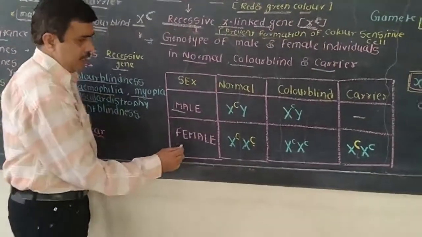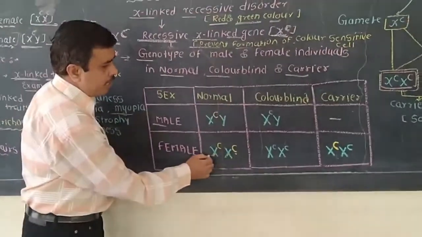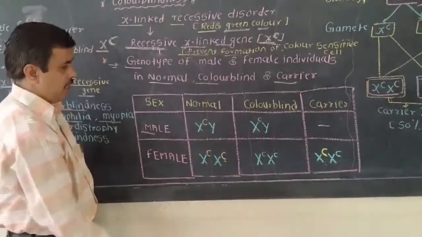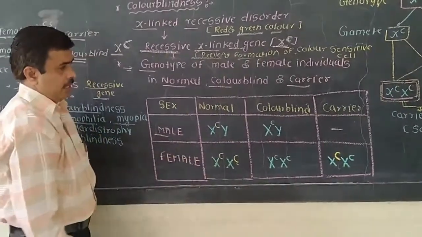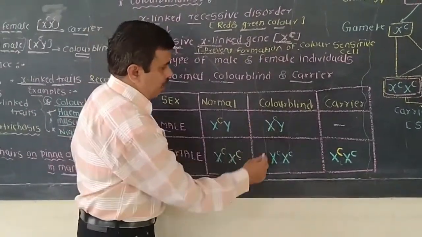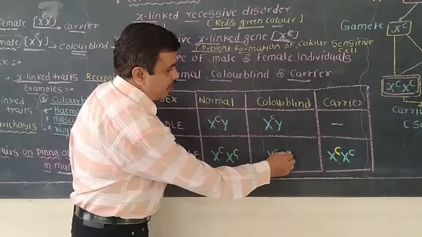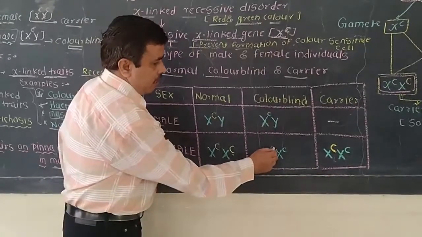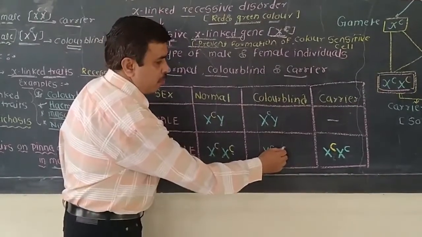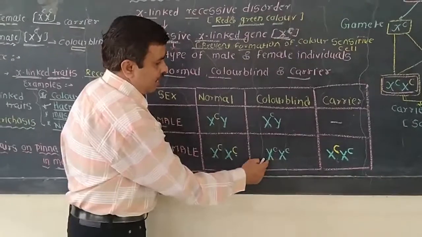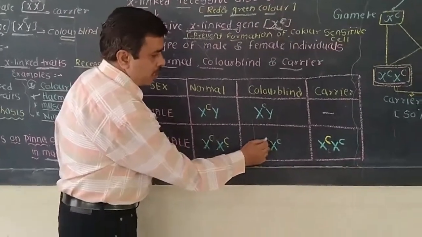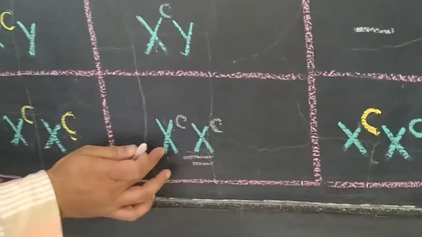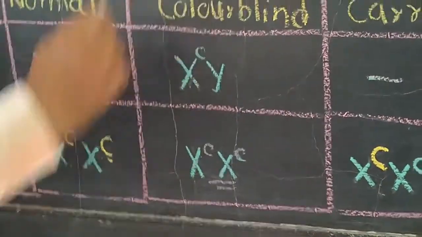In the case of the female, if the capital C dominant gene is present on both X chromosomes, this condition will be normal. In the female color blind condition, it is small c and small c, meaning the recessive genes, both small c, are present on the X chromosomes. Due to these recessive genes, this female will be color blind.